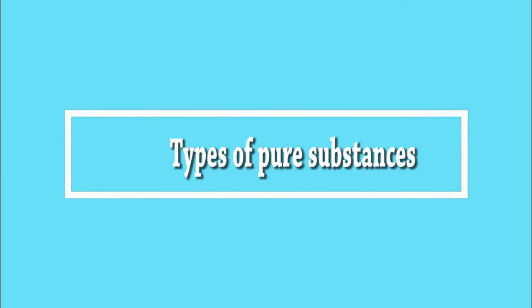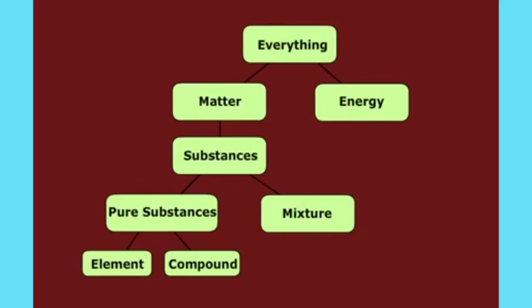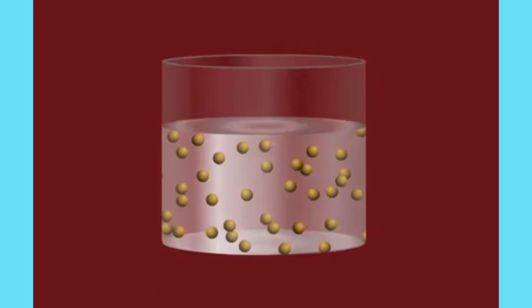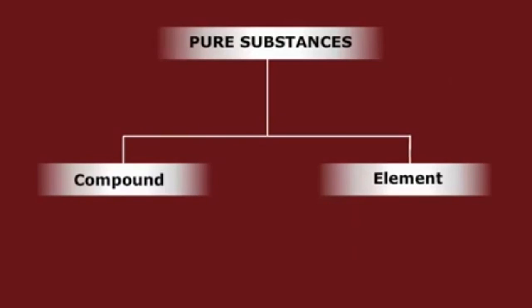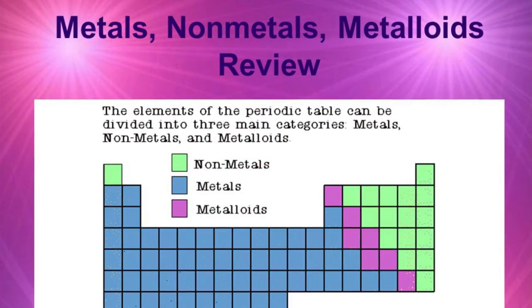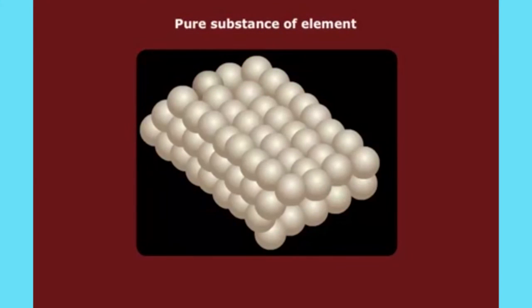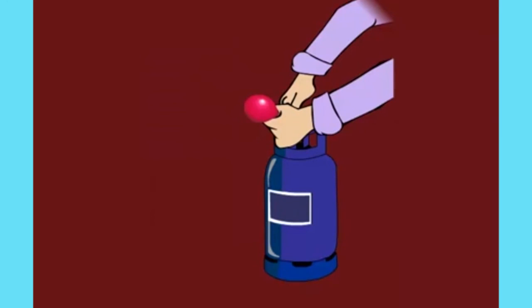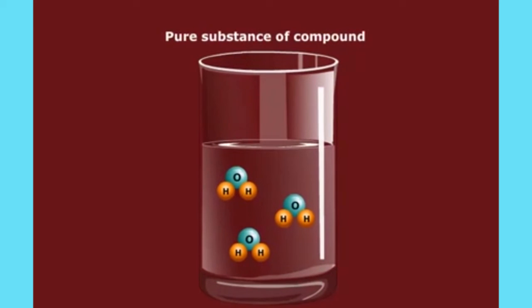Types of pure substances. We can define compounds as pure substances that can be separated into two or more components only by means of a chemical reaction. We now have two types of pure substances: compounds and elements. Elements can be divided into metals, nonmetals, and metalloids. An element is a basic form of matter that cannot be broken down into simpler substances by chemical reactions. If any substance can be separated into two or more constituent parts by a chemical reaction, that substance is definitely a compound.